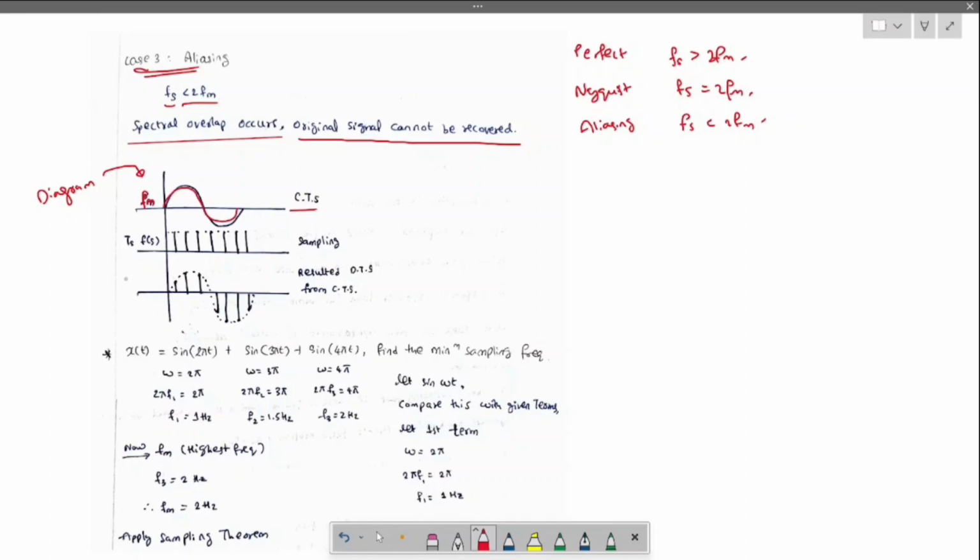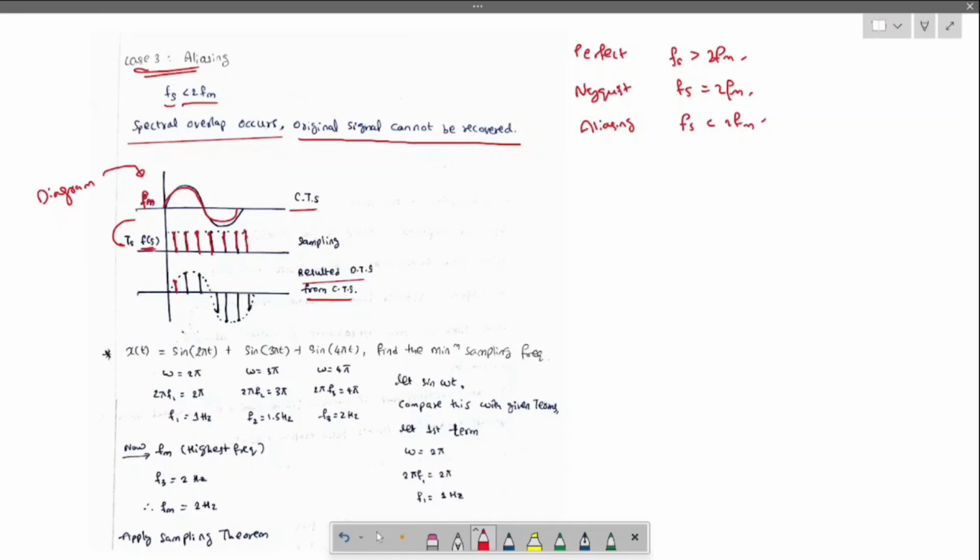From this we take fs, the sampling frequency, in a discrete manner. These are the samples. When you combine these two things, you get the resulting discrete time signal from the continuous time signal.